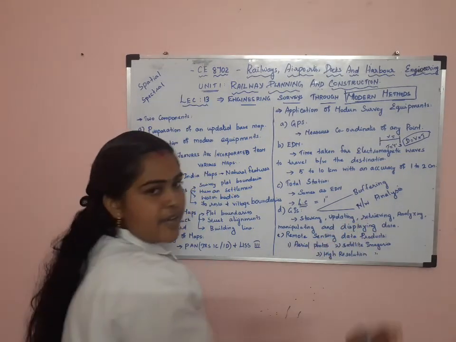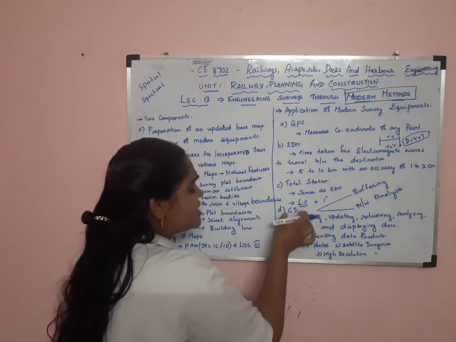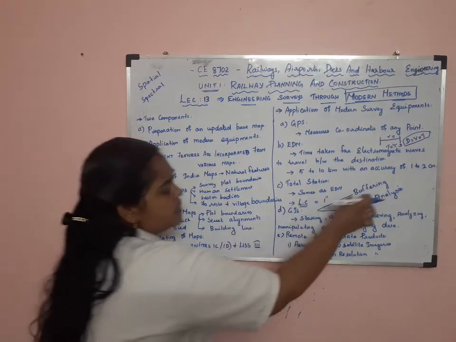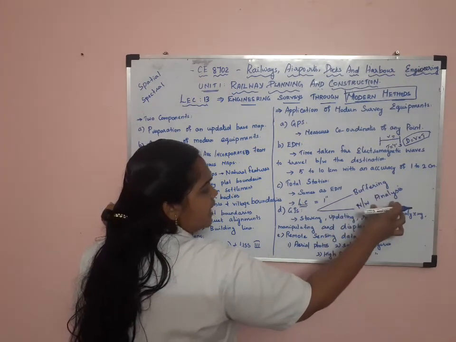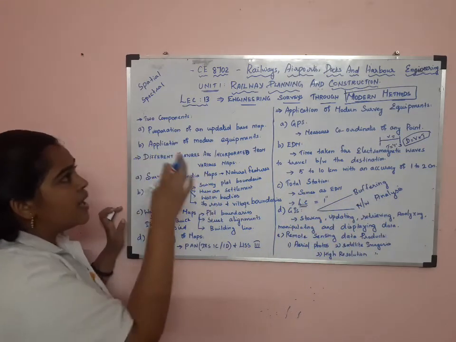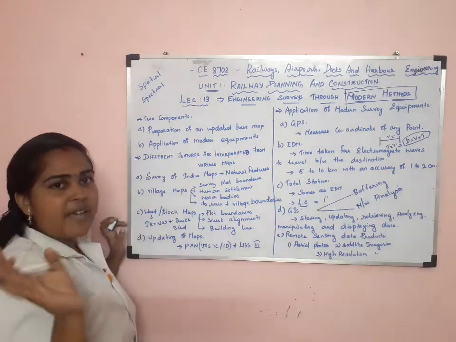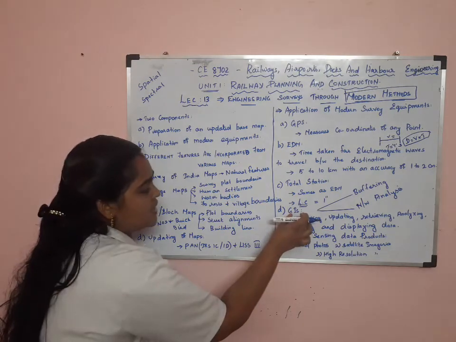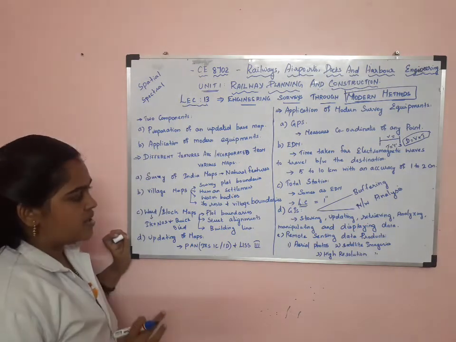Data means information. It has techniques, that is buffering and network analysis, which are used for railway planning and highway planning. So this is about GIS, Geographical Information System.